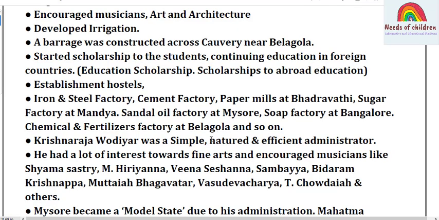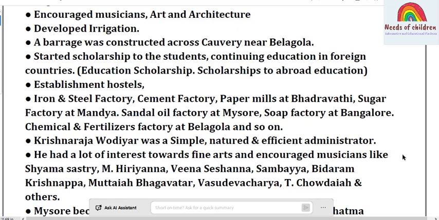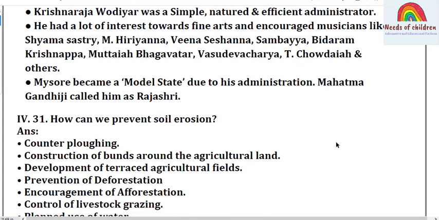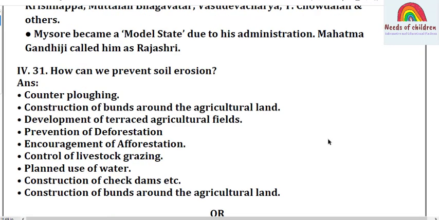Krishnaraja Wadiyar was a simple, cultured and efficient administrator. He had a lot of interest in fine arts and encouraged musicians like Shama Shastri, H. Irannaya, Veena Sheshanna, Sambaya, Bidaram Krishnappa, Muttaya Bhagavatar, Vasudevacharya, T. Chaudaya and others. Mysuru became a model state due to his administration. Mahatma Gandhiji called him a Rajarshi. Let's move on to question number 31.